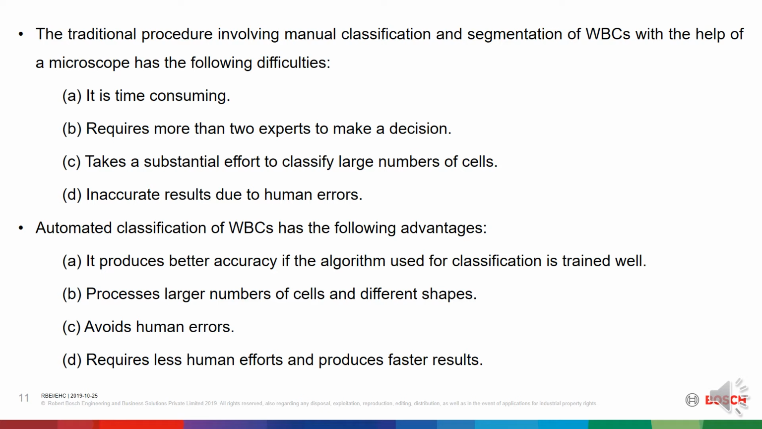So we go for automated classification of WBCs, which has the following advantages. It produces better accuracy if the algorithm used for classification is trained well. It can process a larger number of cells and different shapes. It can avoid human errors. It requires less human effort and produces faster results.